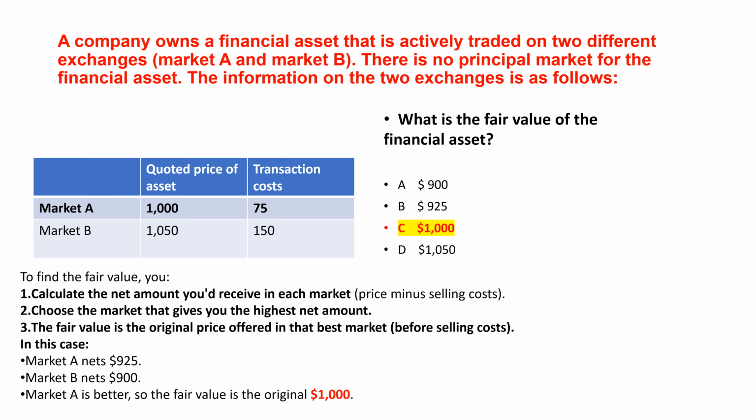The correct answer is C. To find the fair value, you 1. Calculate the net amount you'd receive in each market, price minus selling costs. 2. Choose the market that gives you the highest net amount. 3. The fair value is the original price offered in that best market, before selling costs. In this case, Market A nets $925. Market B nets $900. Market A is better, so the fair value is the original $1,000.